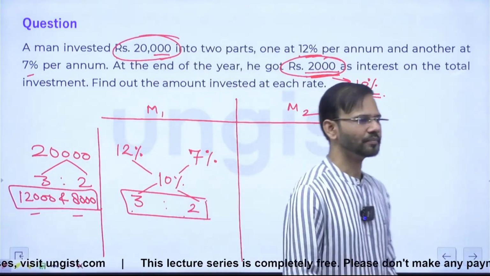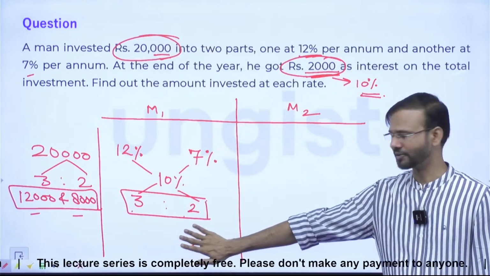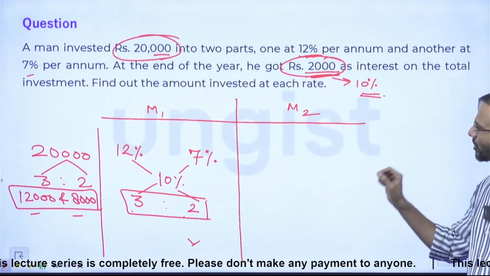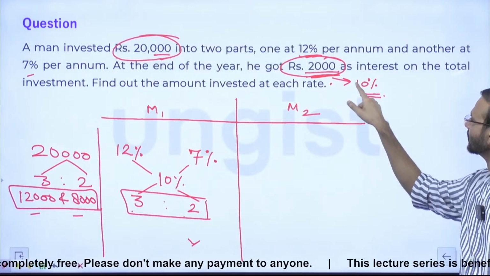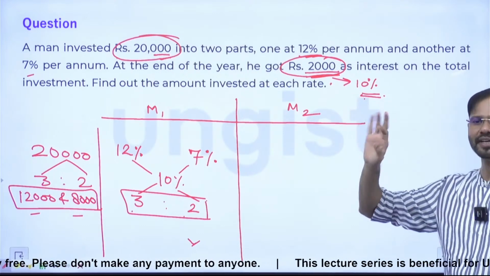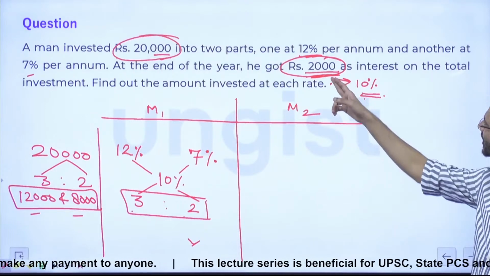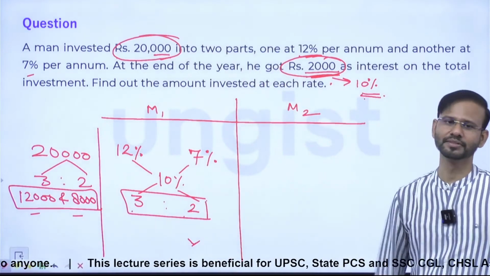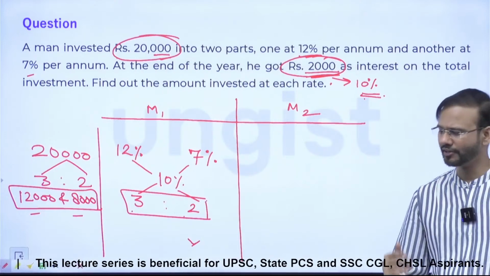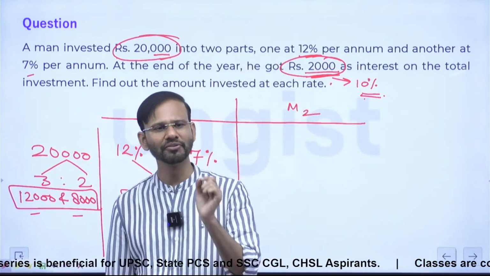See guys, to solve this question, actually it is a very simple process, right? But the second method is important. Why? Because here 2,000 is 10%. It is very much evident, very much obvious, right? But sometimes a number will be written here that is really difficult to convert into a percentage, right? Or if somehow you are able to convert that, it will be a very weird kind of number.